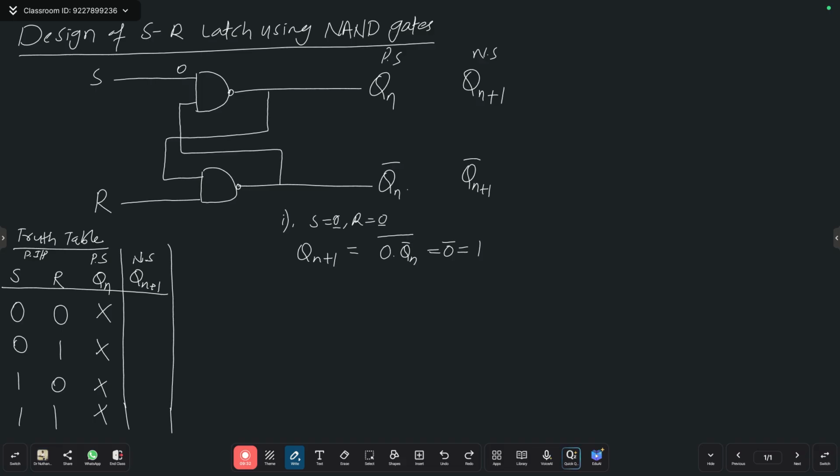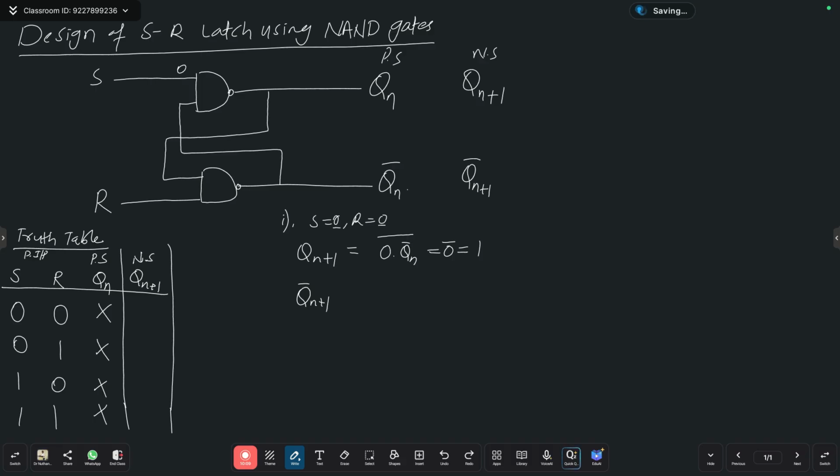Okay, happy. But S equal to 0, R equal to 0. Both are equal. S equal to R is possible here because S equal to 0, R equal to 0. Maybe if you get R equal to the same value, there is a problem. That is why you need to check the complement port also. Whenever S equal to R, you need to check the complement port also, as per the previous class experience. Are you clear?